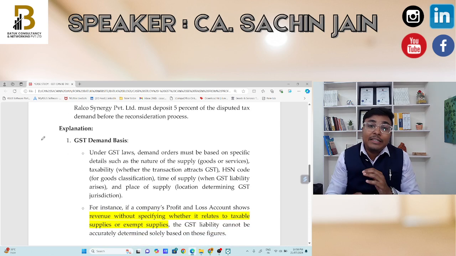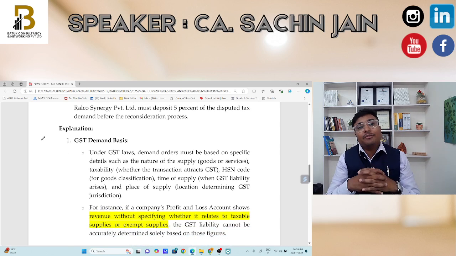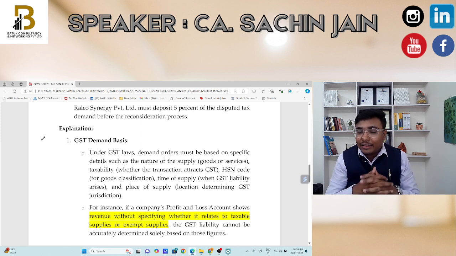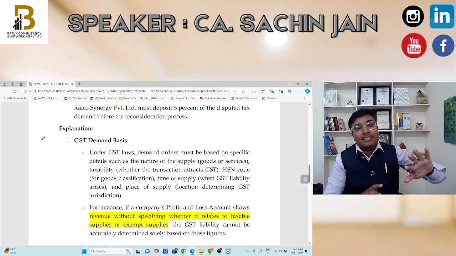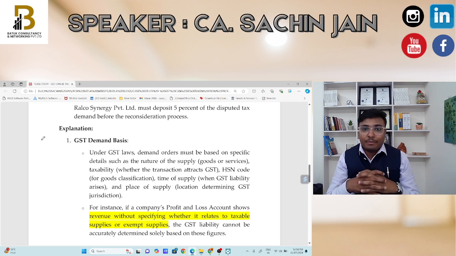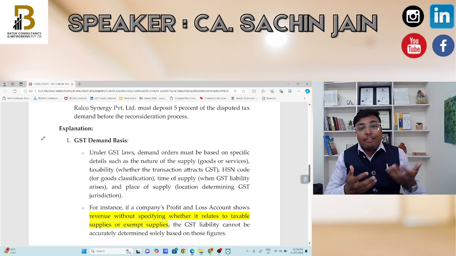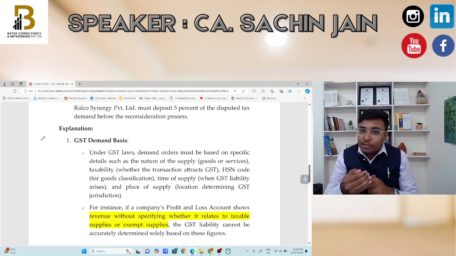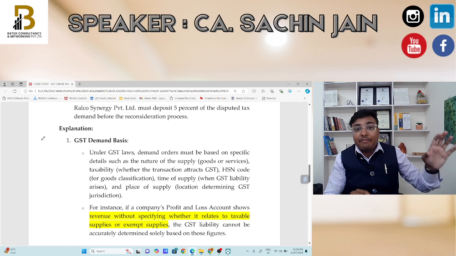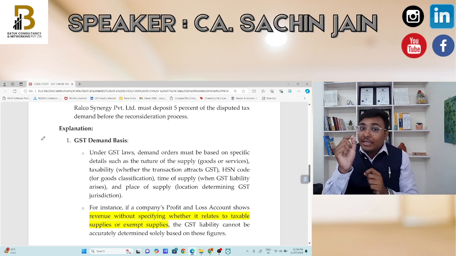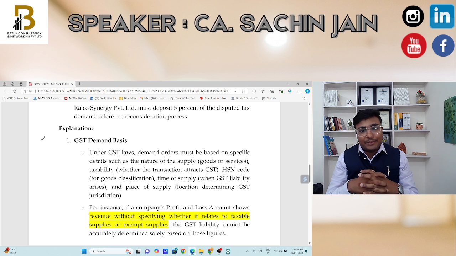On this ground, the Honorable Madras High Court announced that the demand should be waived off. So this is a very important judgment and a very important case study. Whenever we handle any case, we also need to decide the taxability on the basis of time of supply, value of supply, and place of supply. These are the three very important parameters under GST.